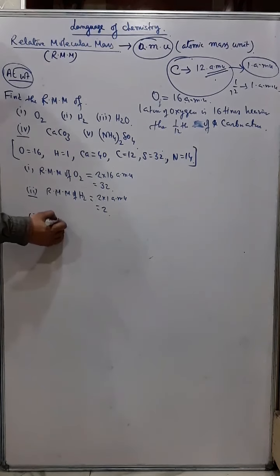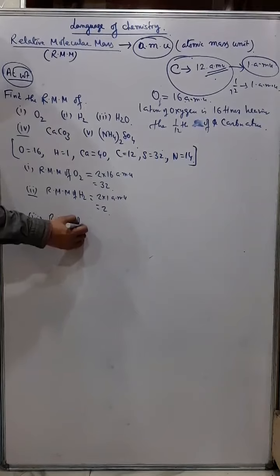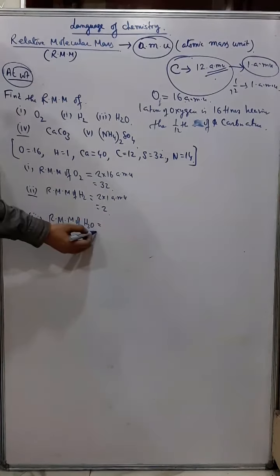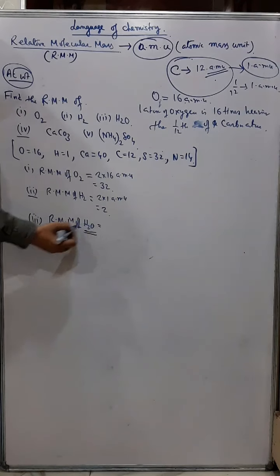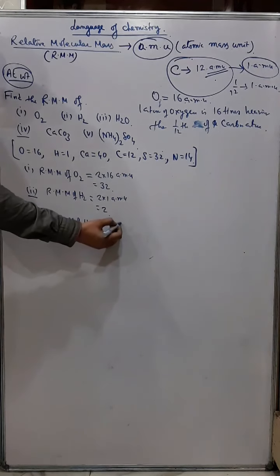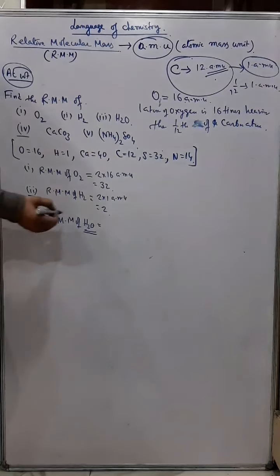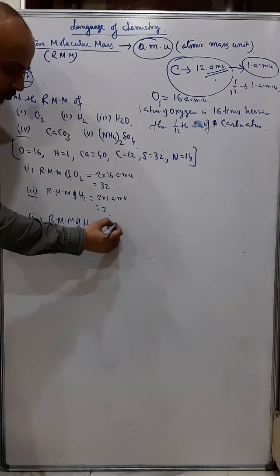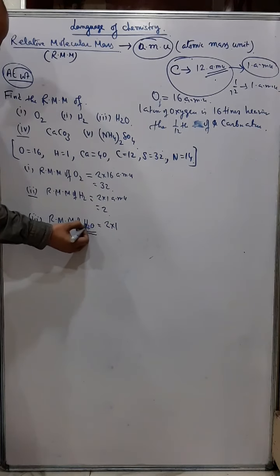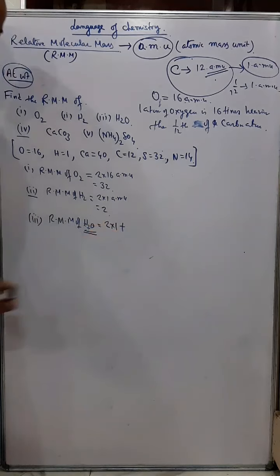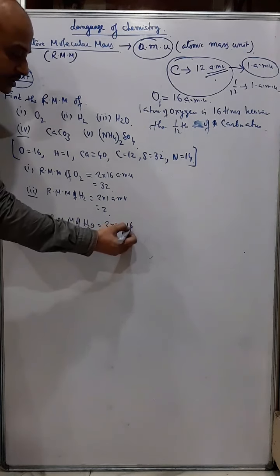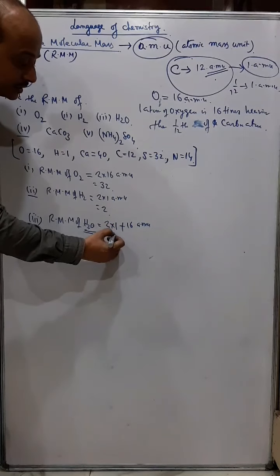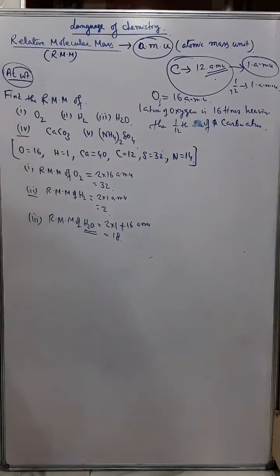Then RMM of H2O. Now always when you find the RMM, between every element you should put a plus. So first element is hydrogen. How many hydrogen? 2. So I should write 2 into 1. Then after hydrogen, as you switch to oxygen, you give a plus. And then oxygen is how much? 16 AMU. So 16 plus 2, and that is 18 AMU.